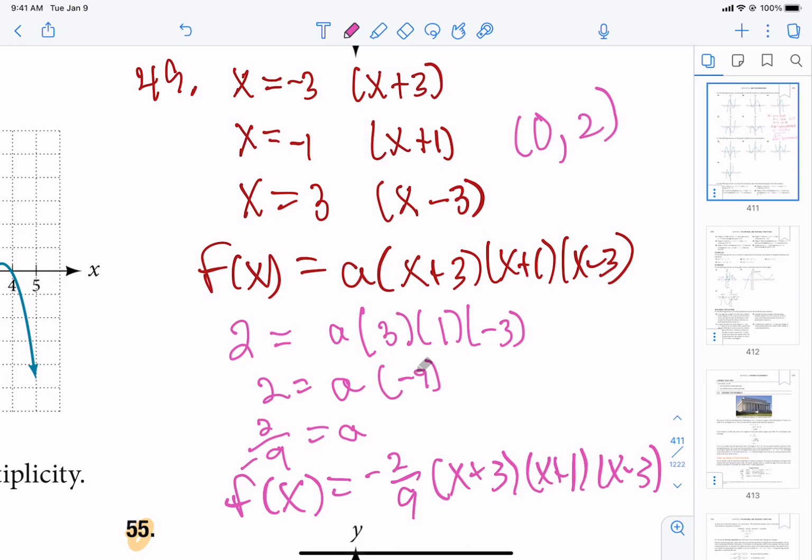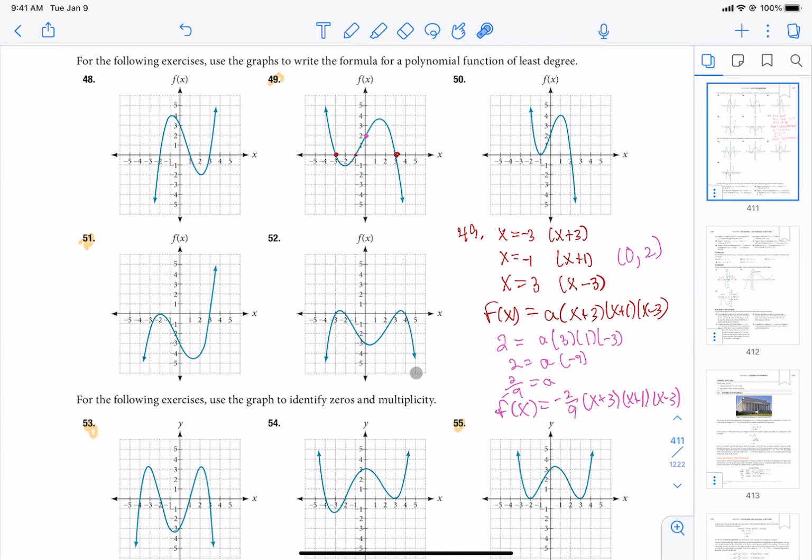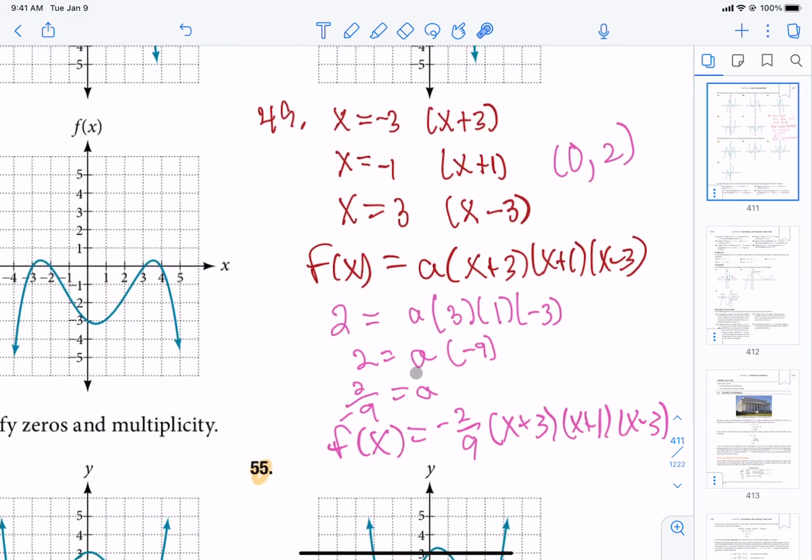And if we put it into Desmos without any issue, you should get a graph that looks pretty darn close to the one that you have in the notes. It will have the same x-intercepts and the same y-intercepts. The ends should go in the same direction. You'll notice our negative in front flips it, and if you look at our ends, they have been flipped. Left going up, right going down. So that is 49.